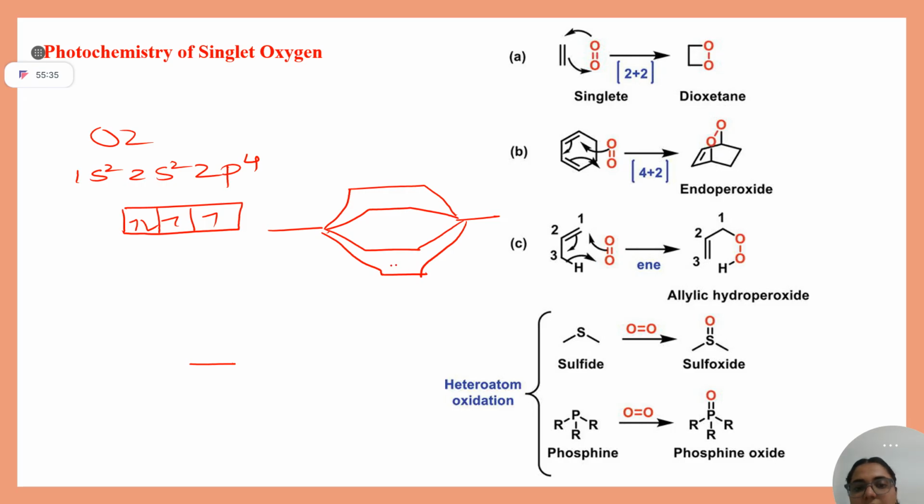Now tell me, here px, py will come first or pz will come first as per energy order? In total, 8 electrons will be there in O2, right? One, 2, 3, 4, 5, 6, 7, 8. So take your time and tell me what will be the order of 2pz and px, py.